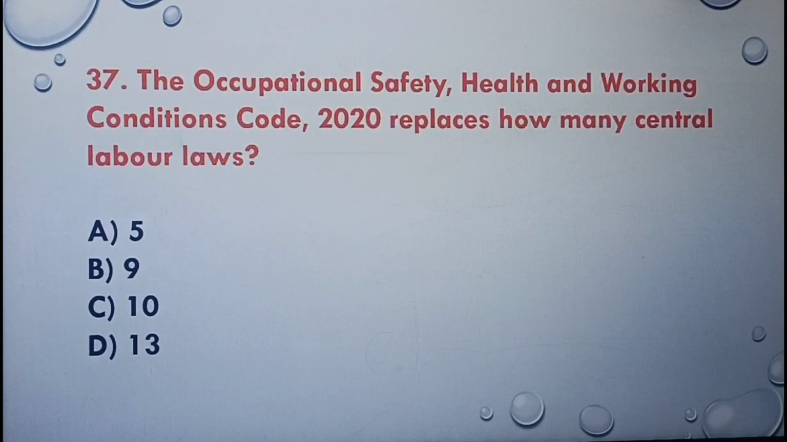Next question, the Occupational Safety, Health and Working Conditions Code 2020 replaces how many central labor laws? 5, 9, 10, 13. The correct answer is option B, 9.